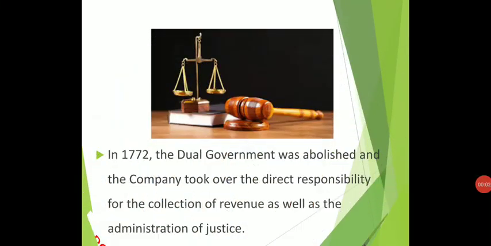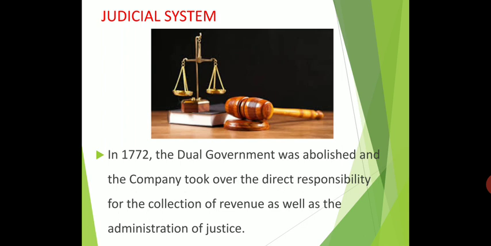Next we are going to see about the judicial system. Who is the father of our constitution? Dr. B.R. Ambedkar. In the previous class we discussed in the current affairs how many articles are in our constitution: 448 articles, 25 parts and 12 schedules. So our judicial system comes under our constitution.